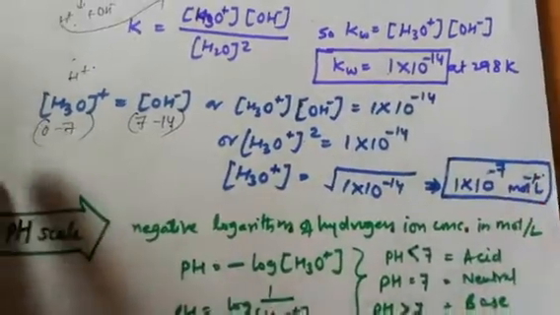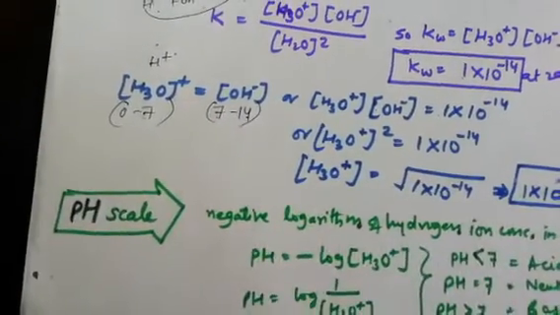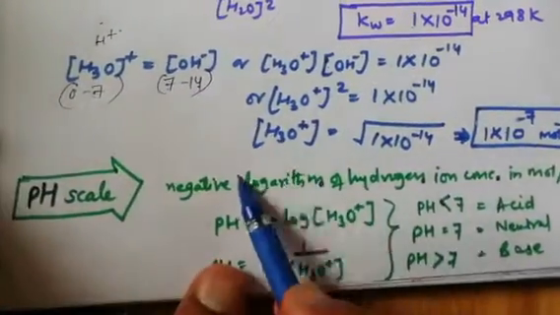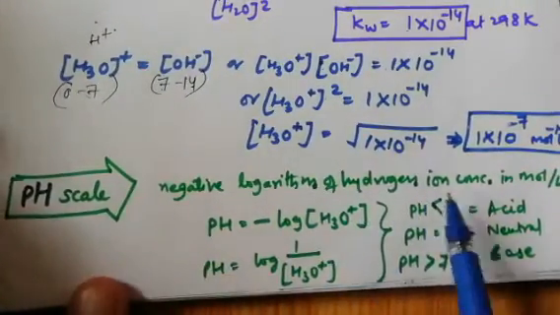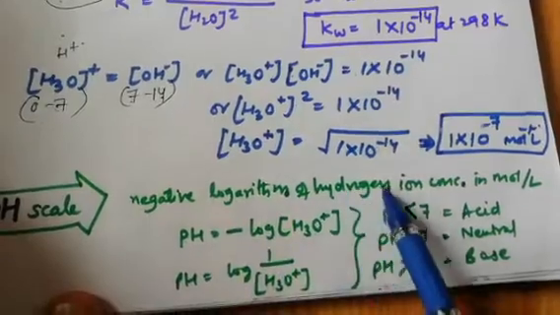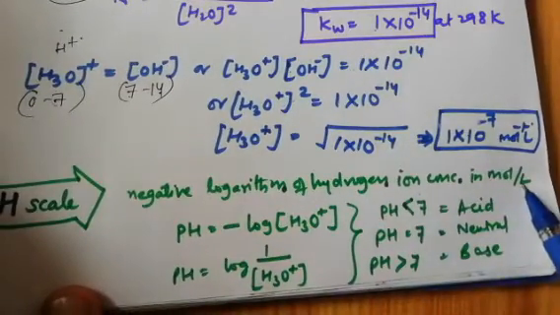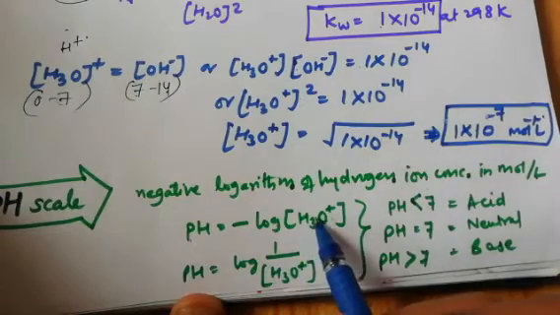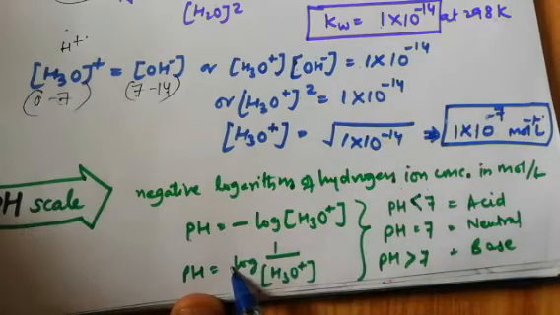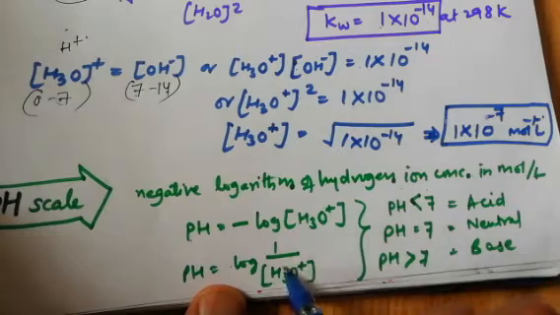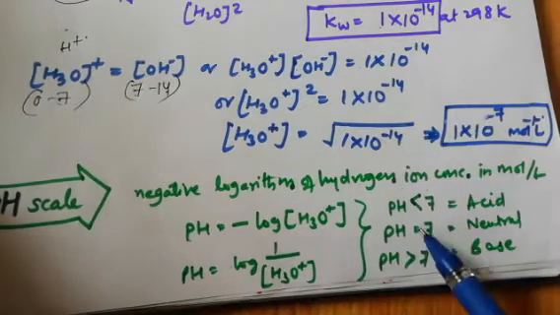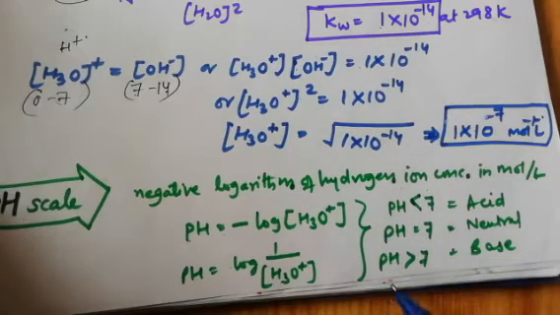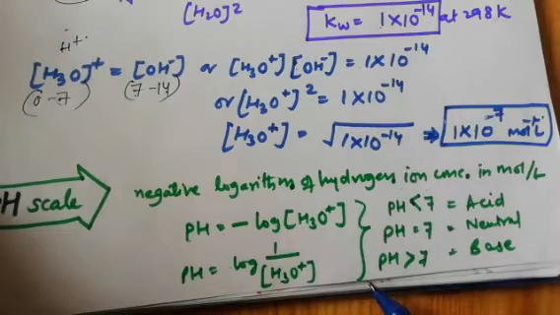Now this concept has brought the concept of the pH scale that we have studied in 10th class also. What is pH? It is simply the negative logarithm of hydrogen ion concentration in mole per liter. Okay, so pH is equal to, this is the formula of pH, minus log H3O positive. If we take the minus, we make it plus, so it becomes log of 1 upon H3O positive. Which gave us this concept of pH: why pH is less than 7, pH value is equal to 7, and why pH value is more than 7.